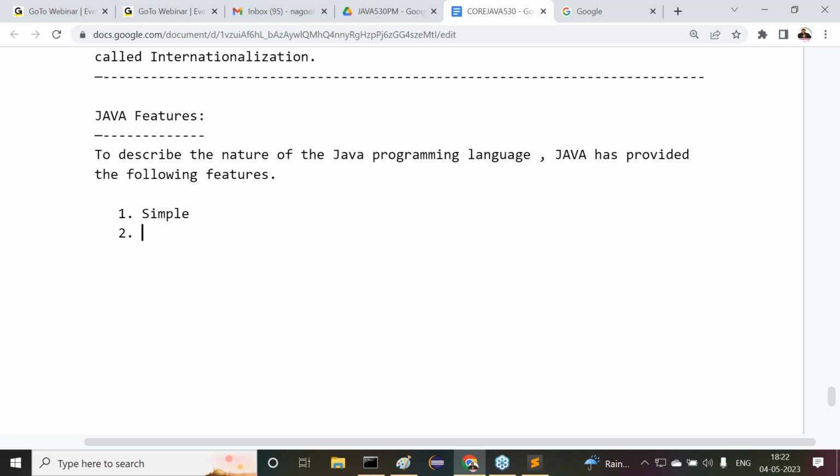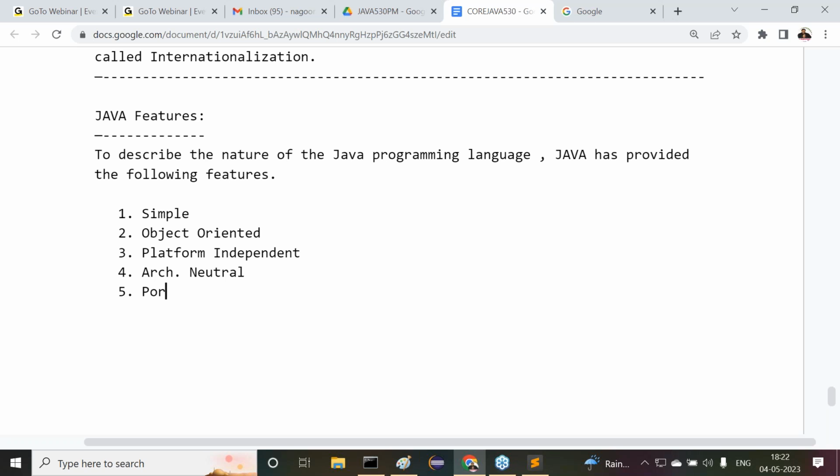Java is what there? A simple programming language. Next one is Java is an object-oriented programming language. Third one is Java is a platform independent programming language. Next one is after this, Java is an architectural neutral programming language.